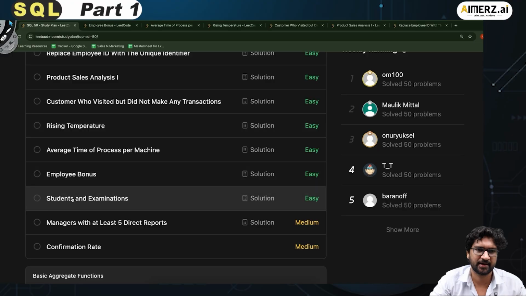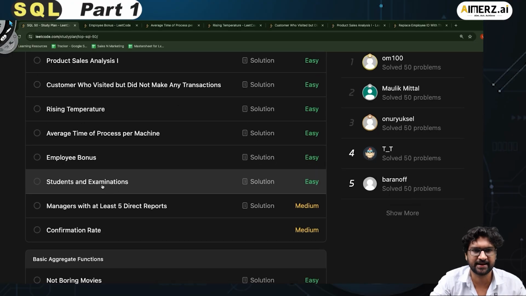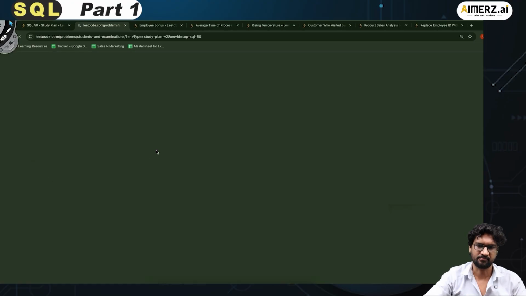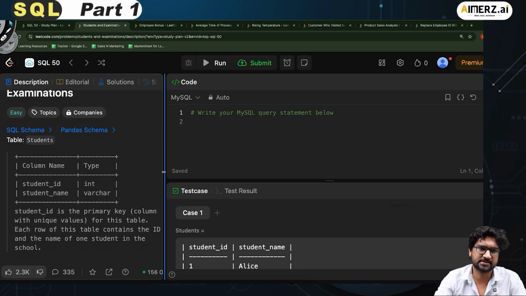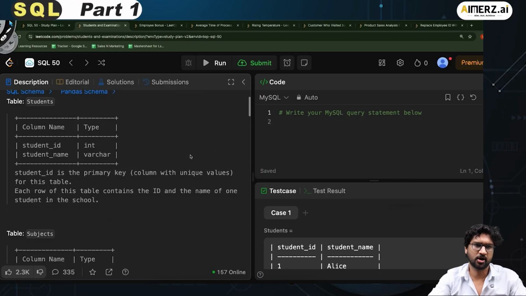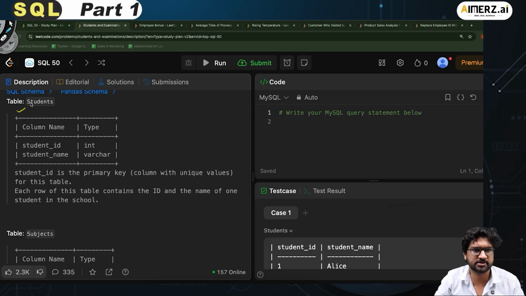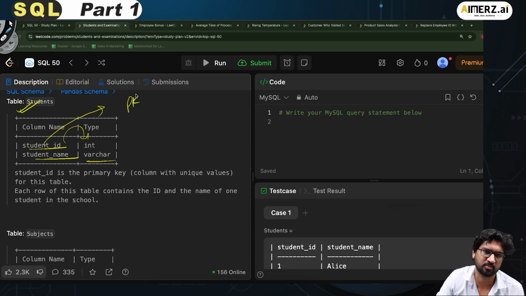Now let's move to the next question, which is students and examinations. Let's see what it is. I have a table called students. The students table has two columns, student ID and student name. Student ID is of type int and student name is of type varchar. Student ID is the primary key. So this is my primary key, boss.